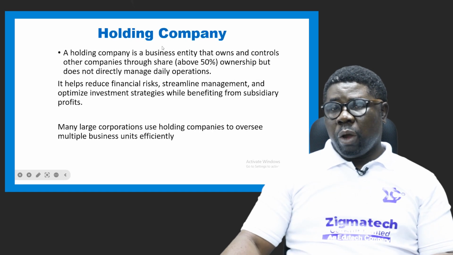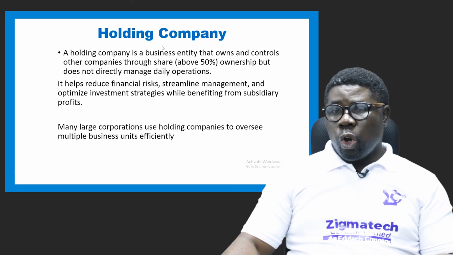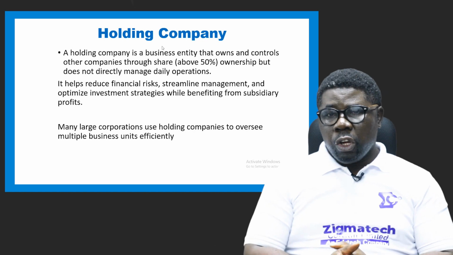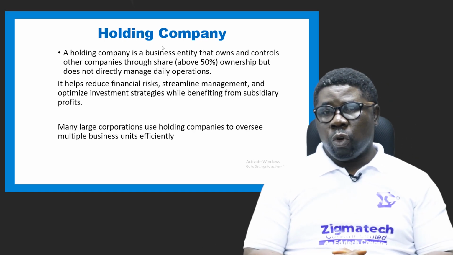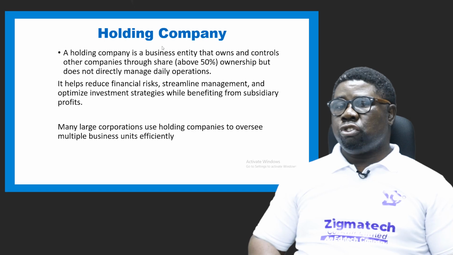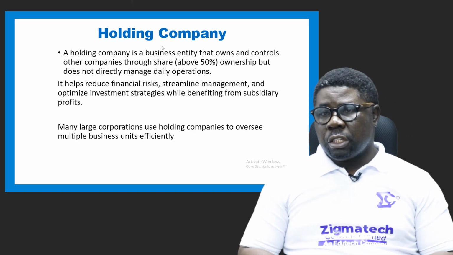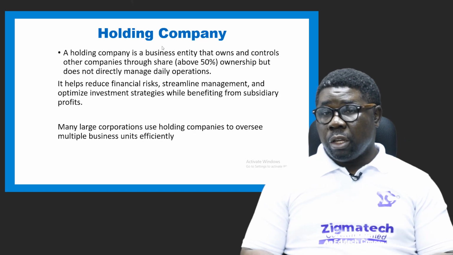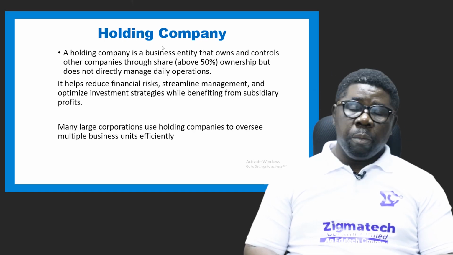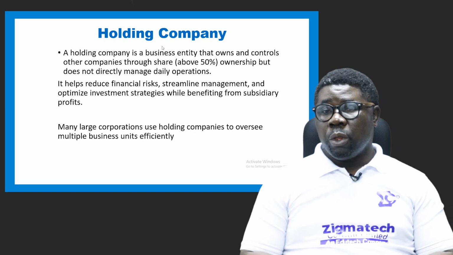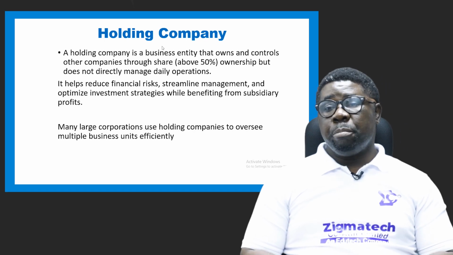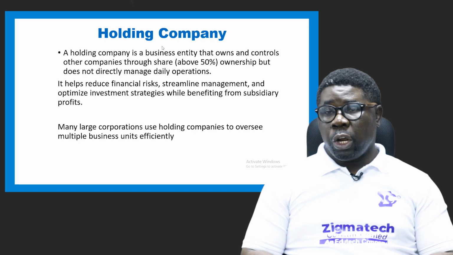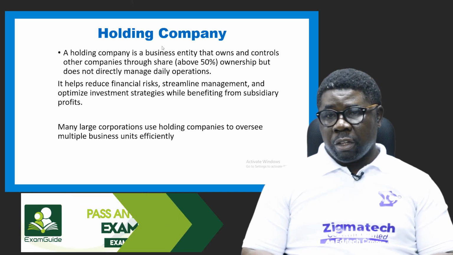Okay, the next one we have here is holding company. A holding company is a business entity that owns and controls other companies through share ownership, but does not directly manage the company operations. Now, they can only have this control when they have acquired over 50% share ownership of the business.